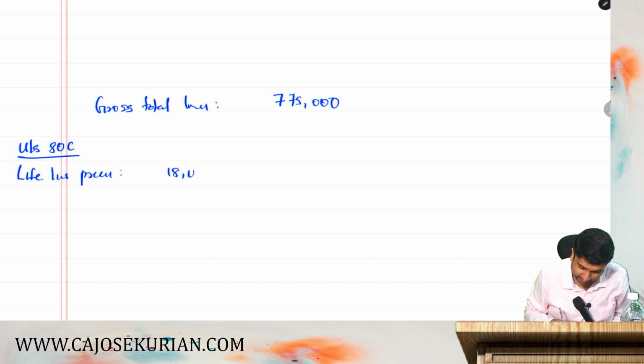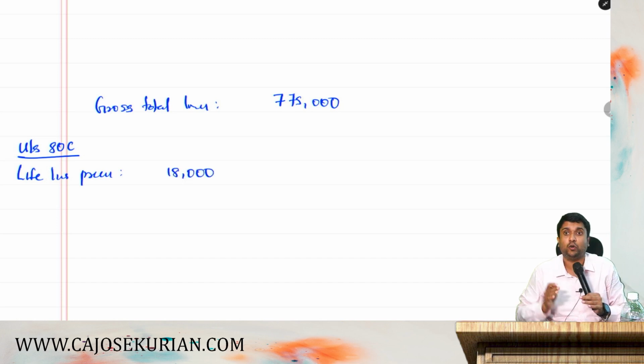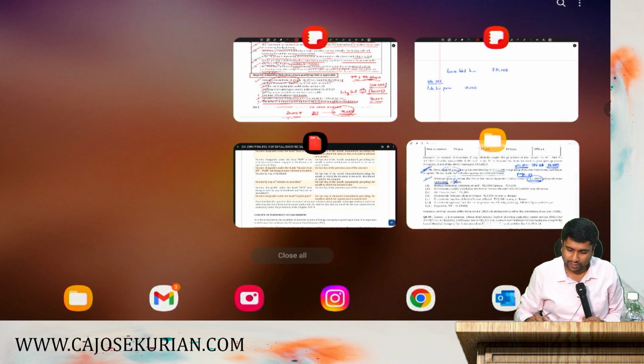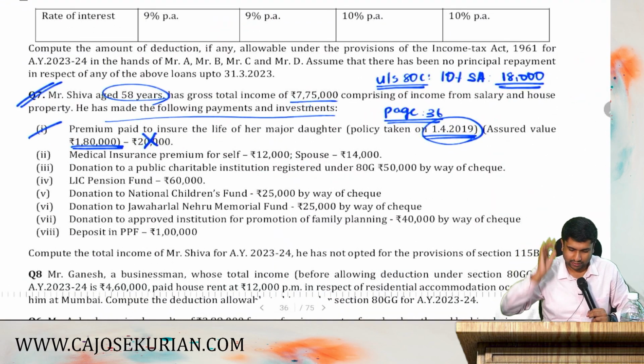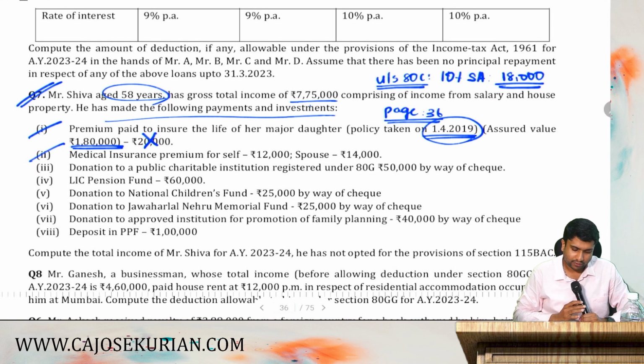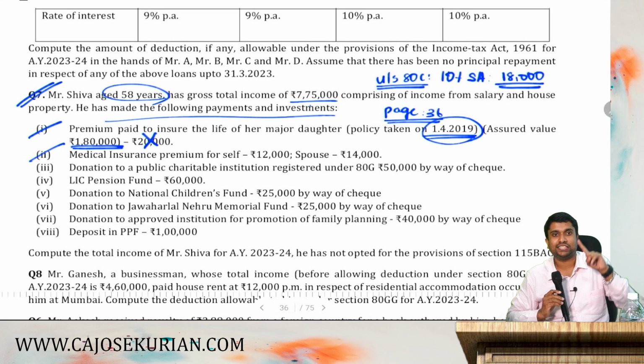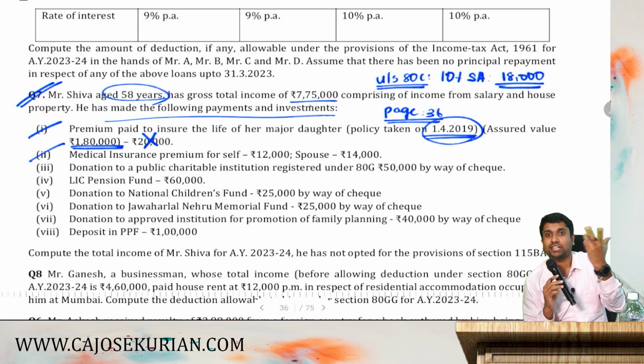Paid is 20,000, but you can claim deduction only up to 18,000. I hope that is clear. We have already discussed 80C deduction. Now moving on to the second one, medical insurance premium for self, that is 80D. To be very precise, which category? Category number 1. And spouse 14,000, that is also category number 1, because you yourself and your spouse come under the family definition. Are you all with me?